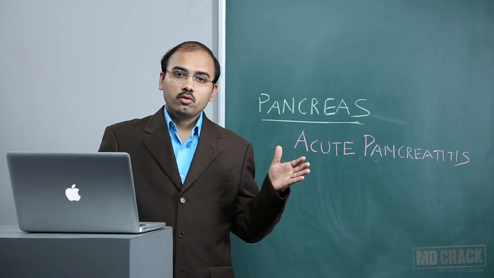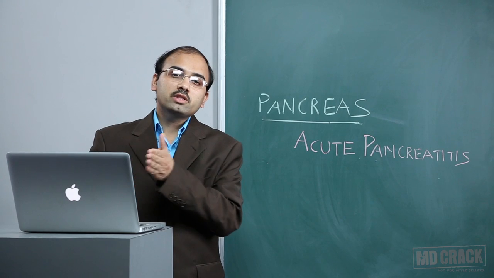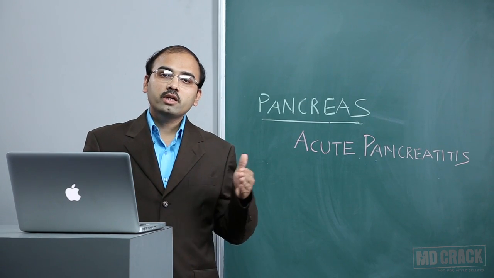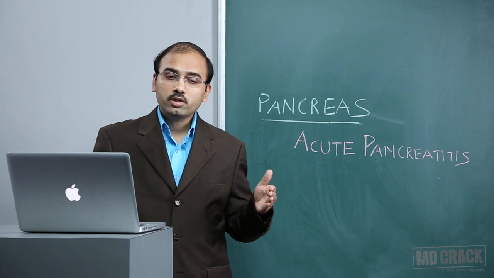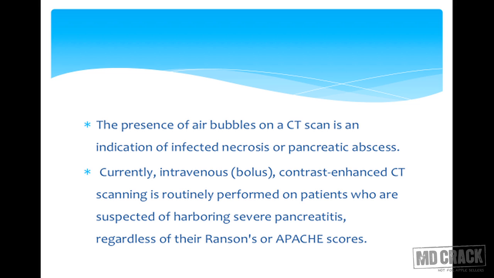So depending on the half of the gland, or 1/3 or 2/3 of the gland which is non-enhancing, you have to grade the severity. That is important from the prognostication point of view. CT scan will also show you air bubbles. The presence of air bubbles on CT scan is indicative of infected necrosis or pancreatic abscess because of the presence of gas-forming organisms.